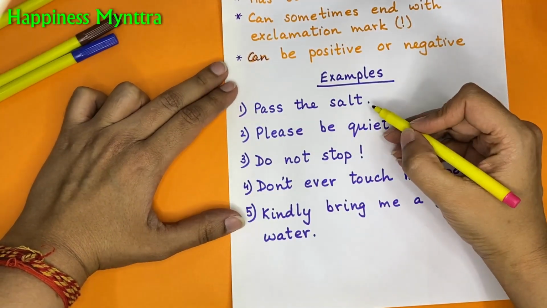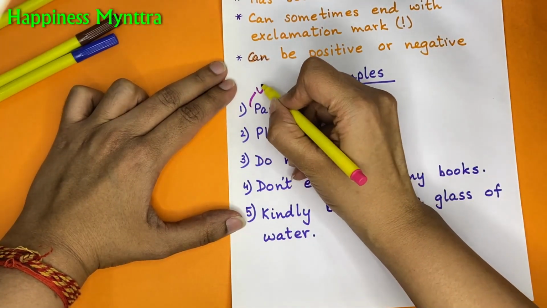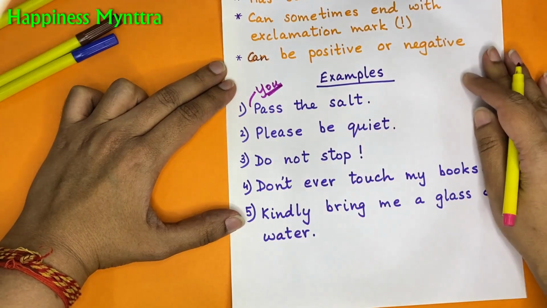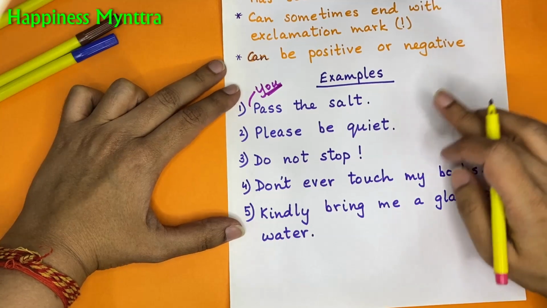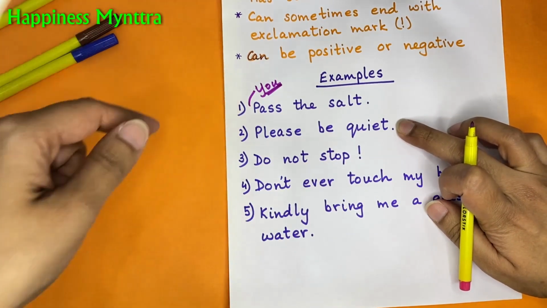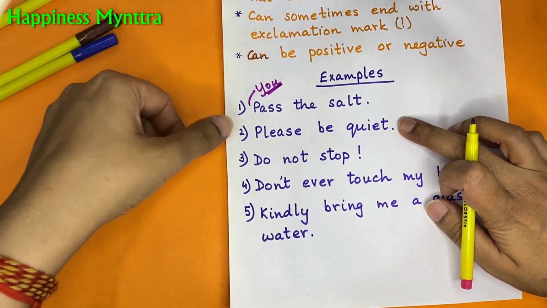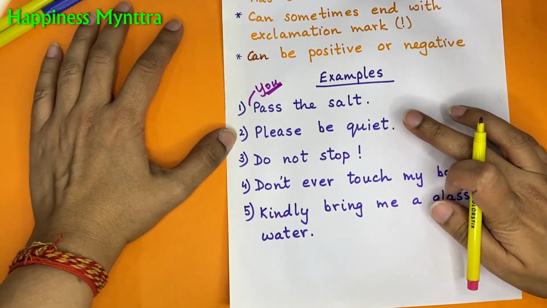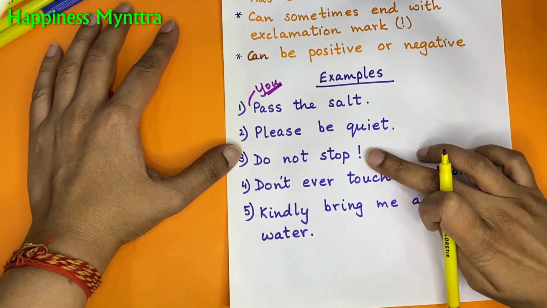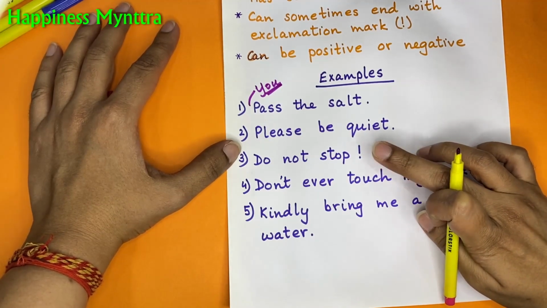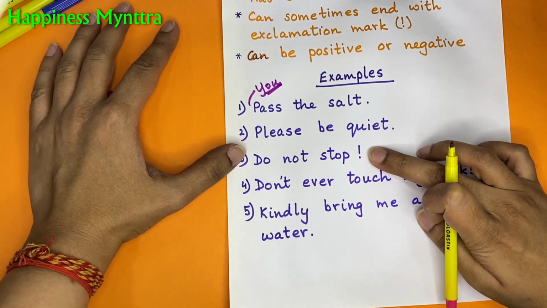Now for instance, pass the salt. There is no subject in this sentence. It's basically hidden. So you pass the salt. Obviously, if someone is talking to you, they would look at you and say pass the salt, which is completely okay. Please be quiet. Now, if a teacher is saying this sentence in class, she's obviously requesting all the students to be quiet. So again, subject is missing, but this makes it an imperative sentence. Do not stop. Now, this is with an exclamation mark, but it is basically a command. So we put it as an imperative sentence.